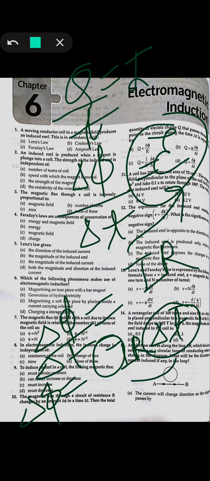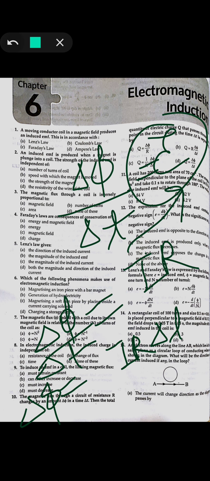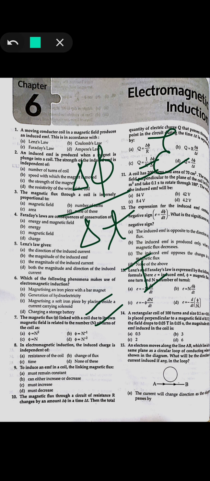That means I into Δt will be Q, so Δφ will be given as QR. So if we find the value of Q, it will be Δφ upon R.